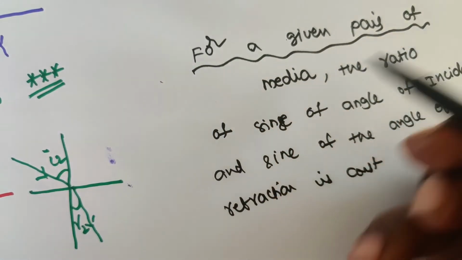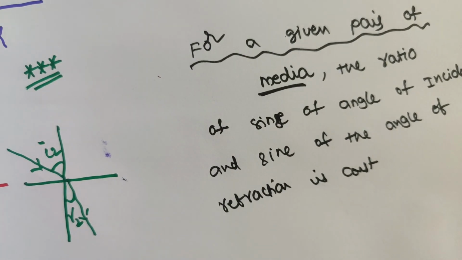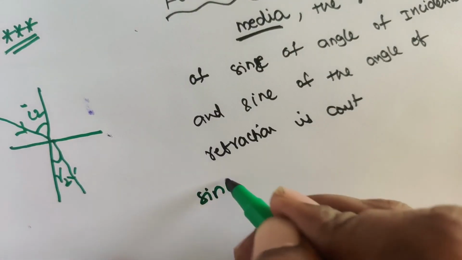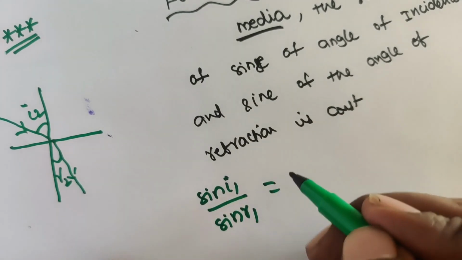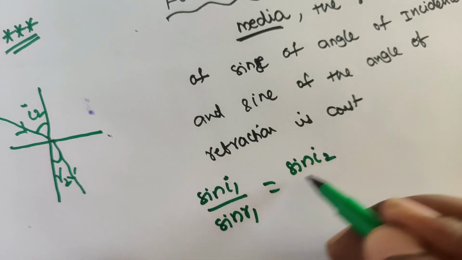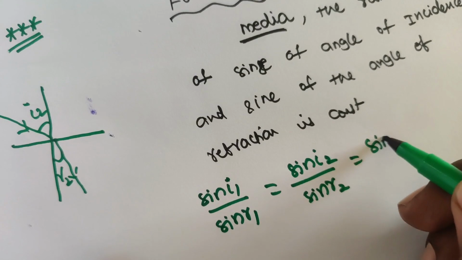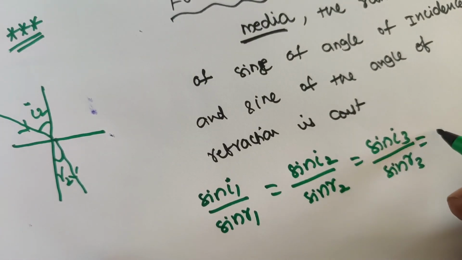For a given pair of media, the ratio of the sine of the angle of incidence and the sine of the angle of refraction remains constant. So if you observe the three diagrams, sine I1 divided by sine R1 is equal to sine I2 divided by sine R2, which is equal to sine I3 divided by sine R3, which is equal to a constant.